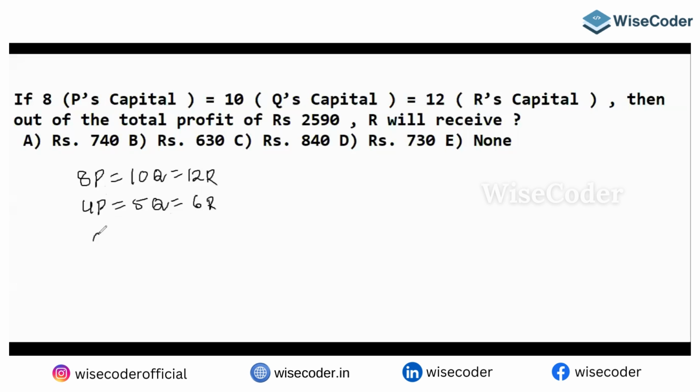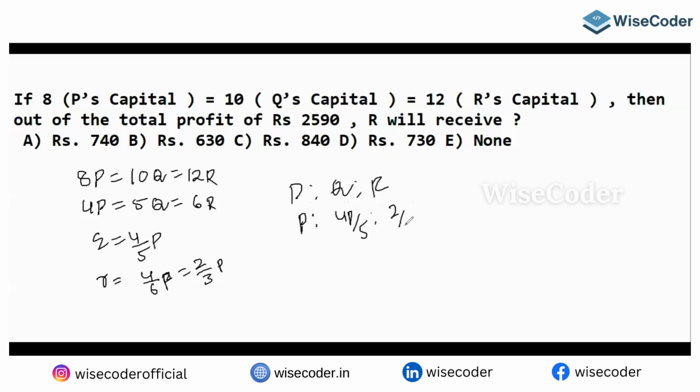So from this you can say Q is equal to 4 by 5 P. You can say R is equal to 4 by 6 P, or 2/3 of P. So now P is to Q is to R. P is to, in place of Q, 4P by 5. In place of R, 2/3 of P. So P is going to be cancelled.